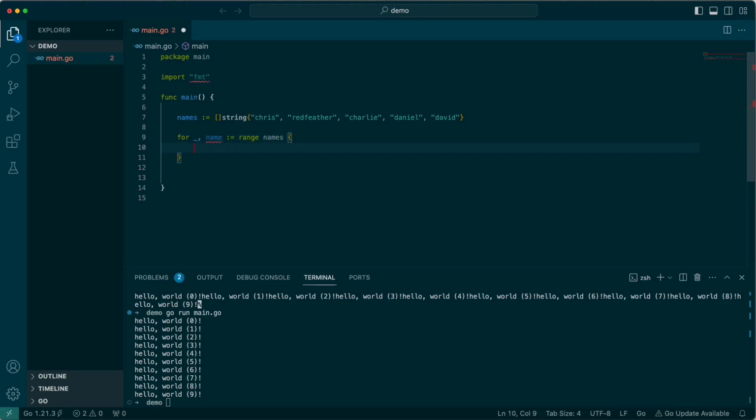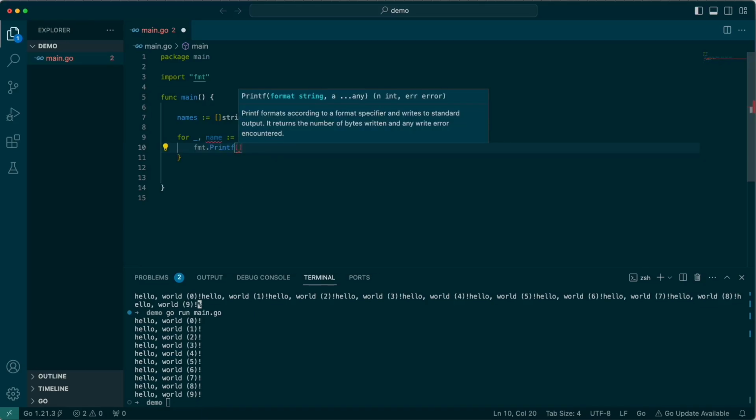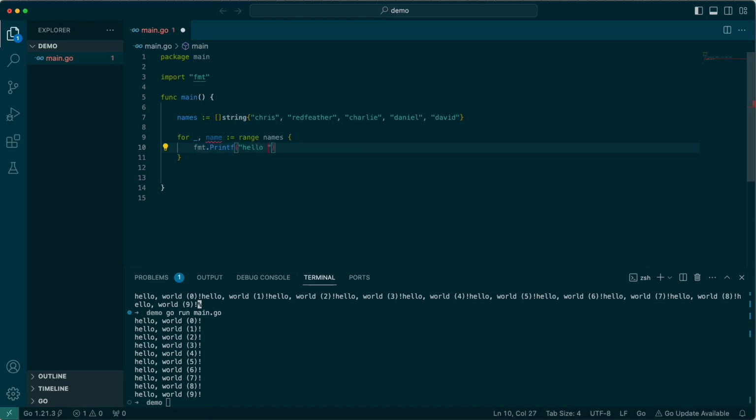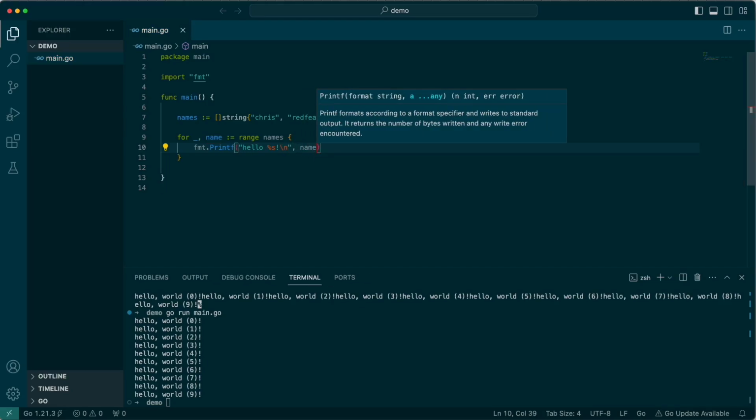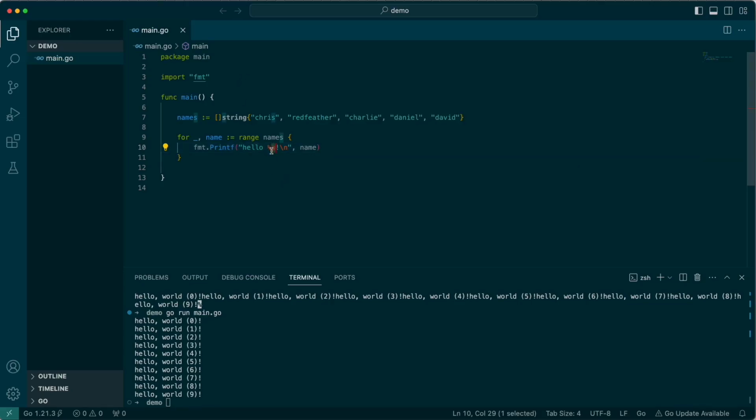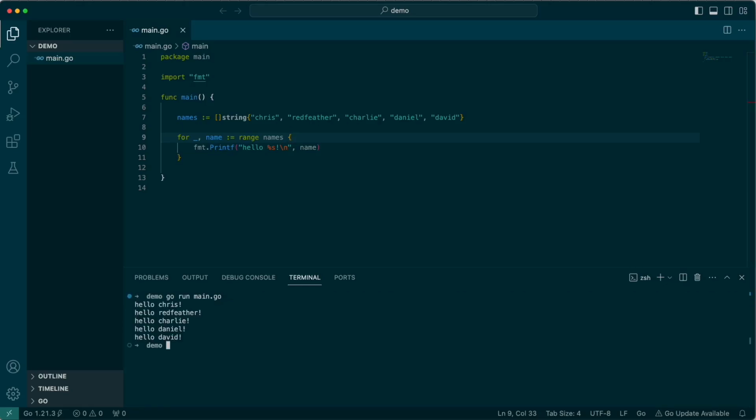So I'm ranging over names, and I'm going to print hello, and then the person's name, which is going to be filled into this %s variable. If we run this again, you'll get hello followed by the names that we've put on the screen: Chris, Red Feather, Charlie, Daniel, David, etc.